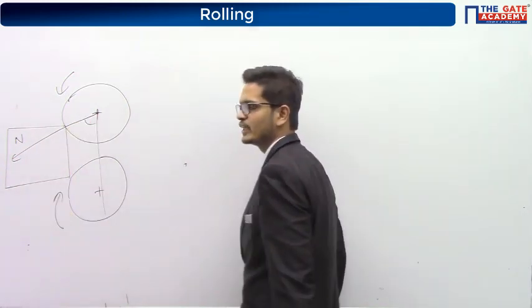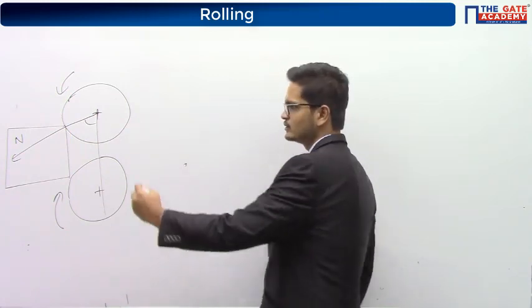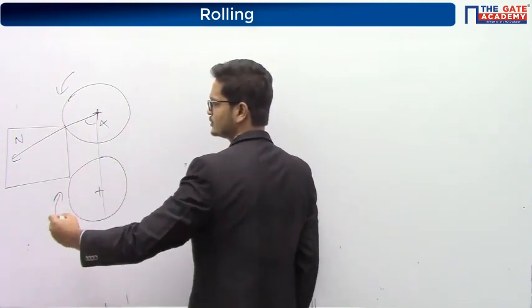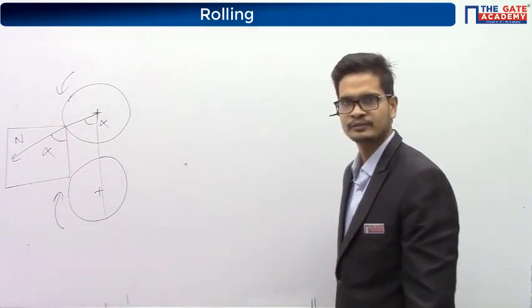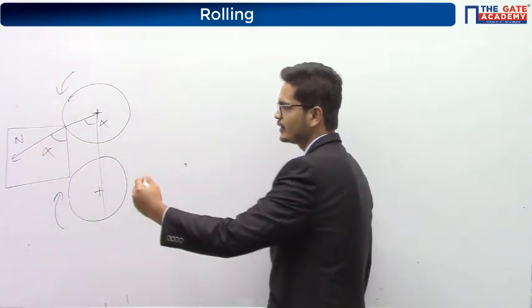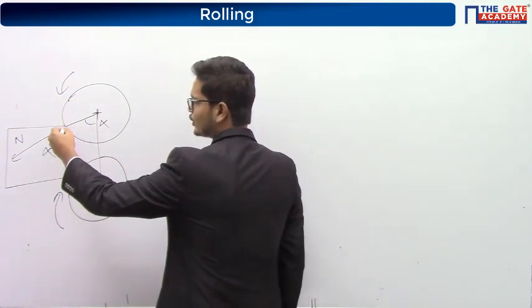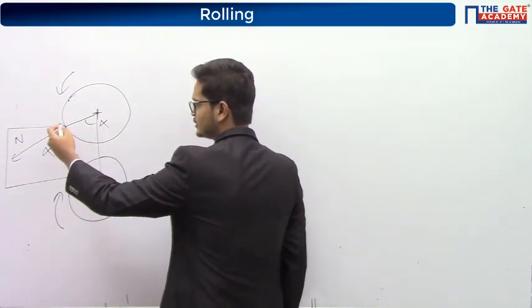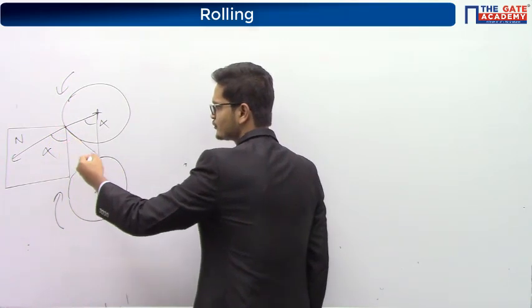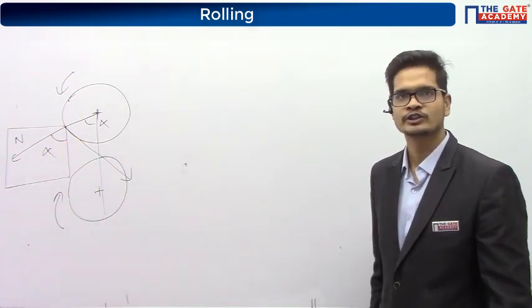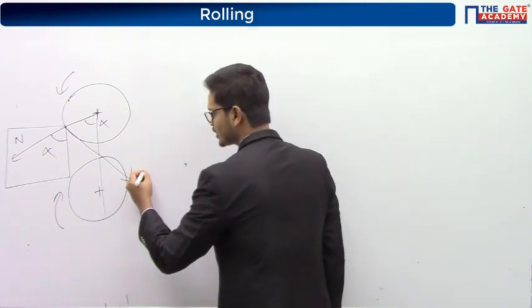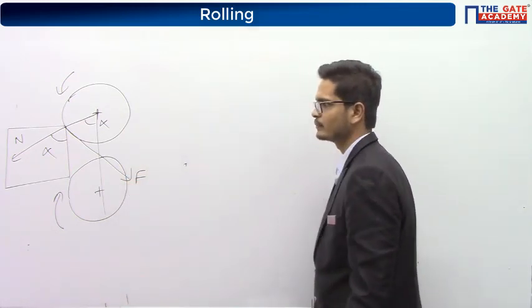This angle is equal to what? Alpha. This angle was equal to alpha. So this angle will also become equal to alpha, right? And perpendicular to normal force, which force acts? The friction force acts. So here we have a friction force. Okay.